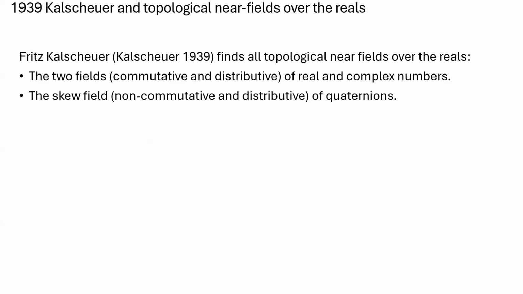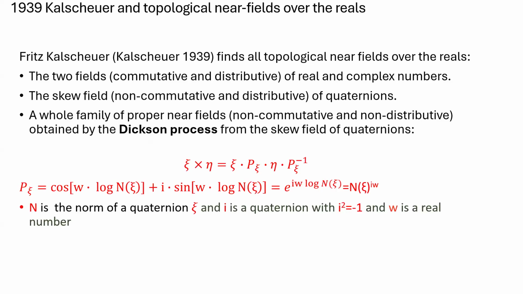And he found 3 well-known examples, the 2 fields of real and complex numbers. So they are near fields in the trivial sense because every field and every skew field is also a near field. Then he found that the skew field of quaternions is also a near field over the real numbers, but a trivial one. But, and this is really interesting, he found that a family of proper near fields, so with one-sided distributive multiplication, does exist if you apply the Dickson process.